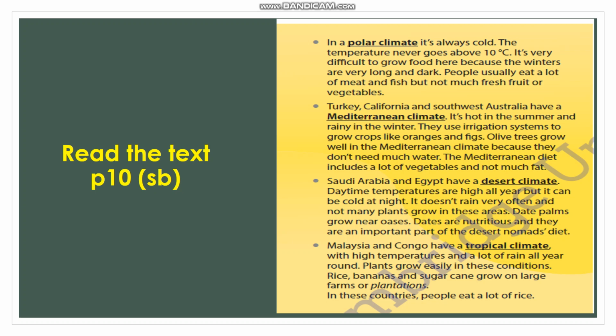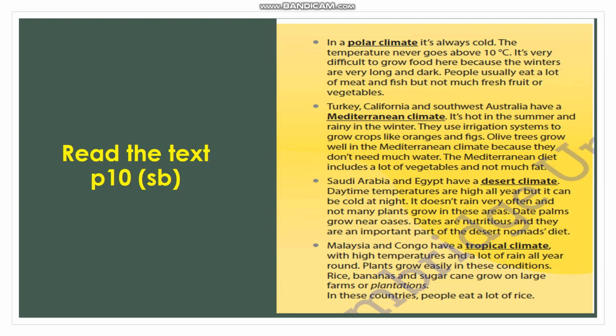Turkey, California, and southwest of Australia have a Mediterranean climate. It's hot in the summer and rainy in the winter. They use irrigation systems to grow crops like oranges and figs. Olive trees grow well in the Mediterranean climate because they don't need much water. The Mediterranean diet includes a lot of vegetables and not much fat.